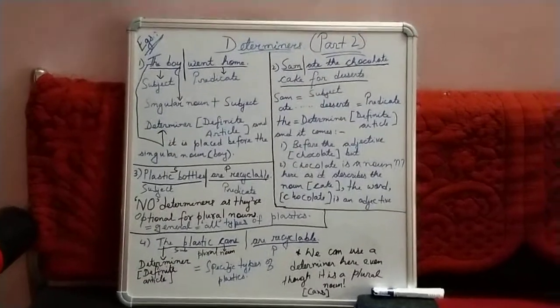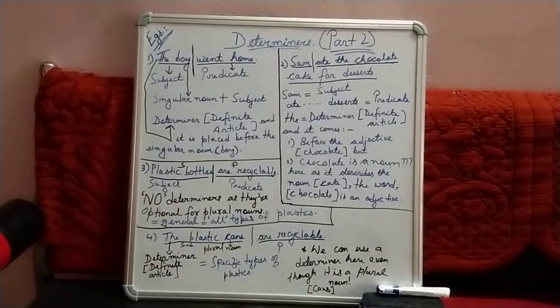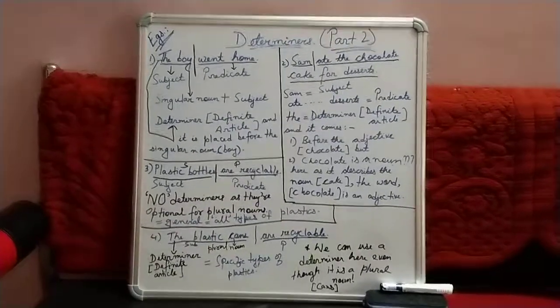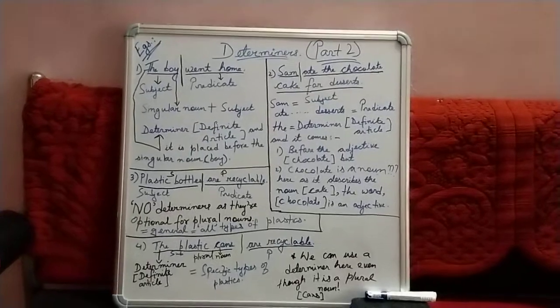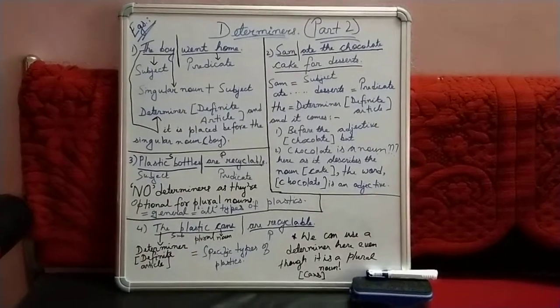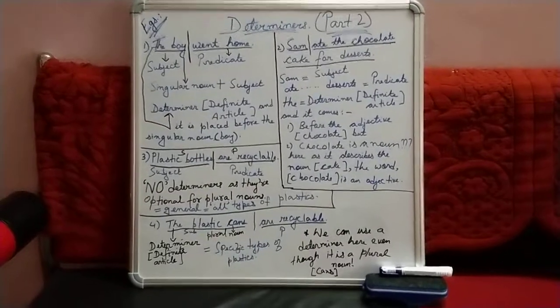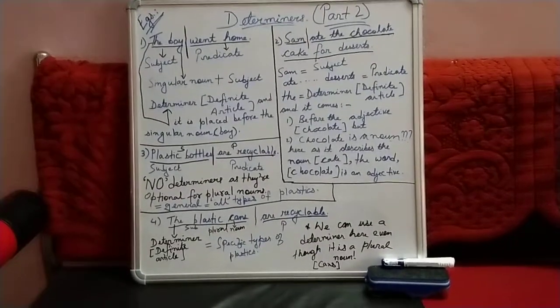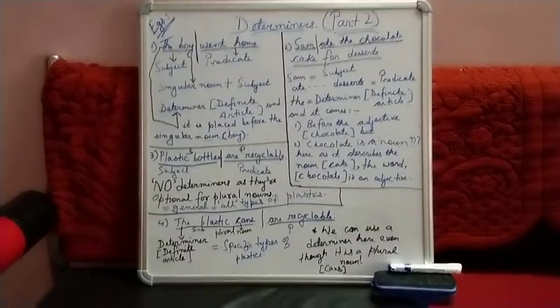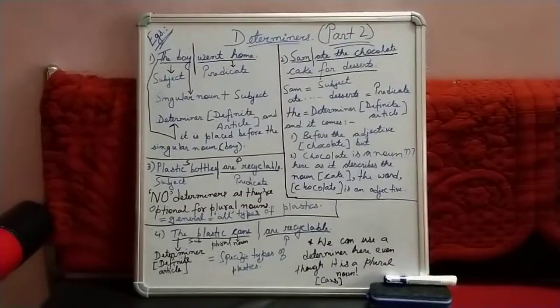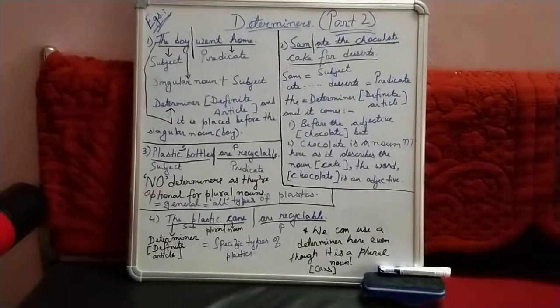But we have to take the words chocolate cake as a single entity. The determiner the is a definite article. It is telling us about a cake and its flavor. Clear?